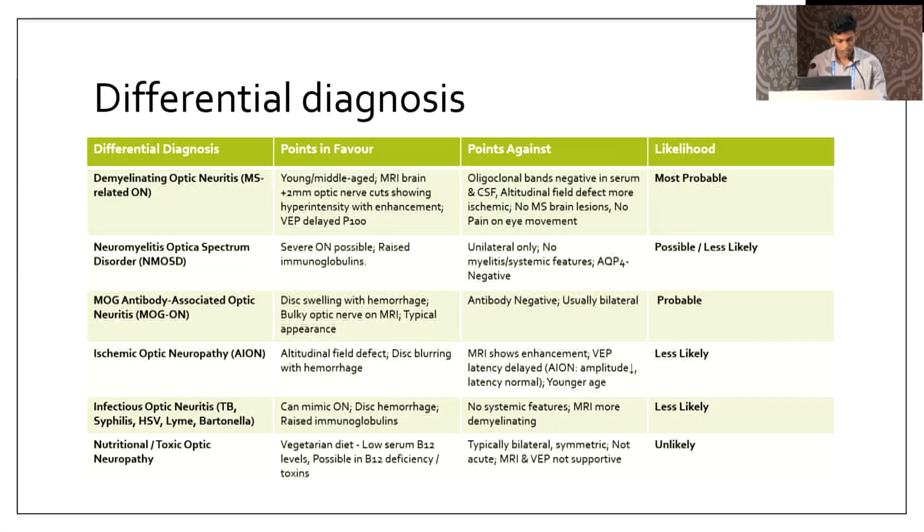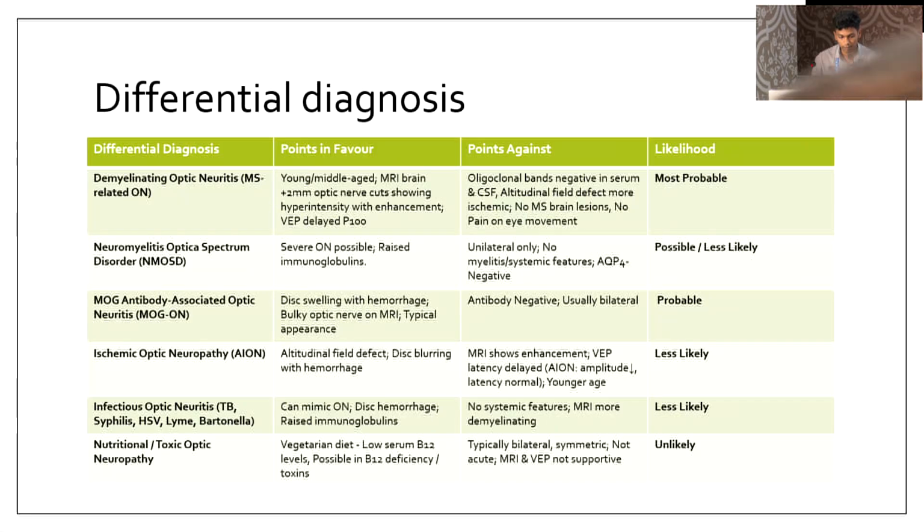Next comes neuromyelitis optica spectrum disorder. Points in favor: severe optic neuritis was possible, and raised immunoglobulin levels. Points against: it was only unilateral, there was no myelitis or systemic features, and aquaporin channel antibodies were negative. So it could be possible. Emerging antibody-associated optic neuritis: points in favor were disc swelling with hemorrhage and bulky optic neuritis on MRI. Points against: antibodies were negative, and it is usually bilateral.